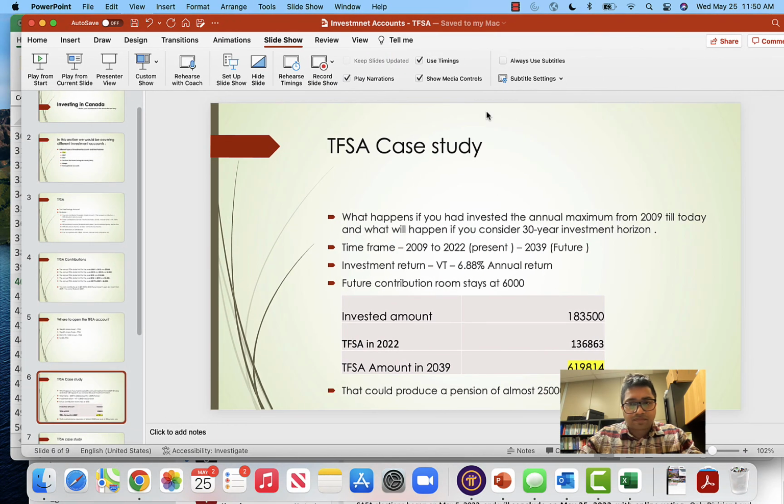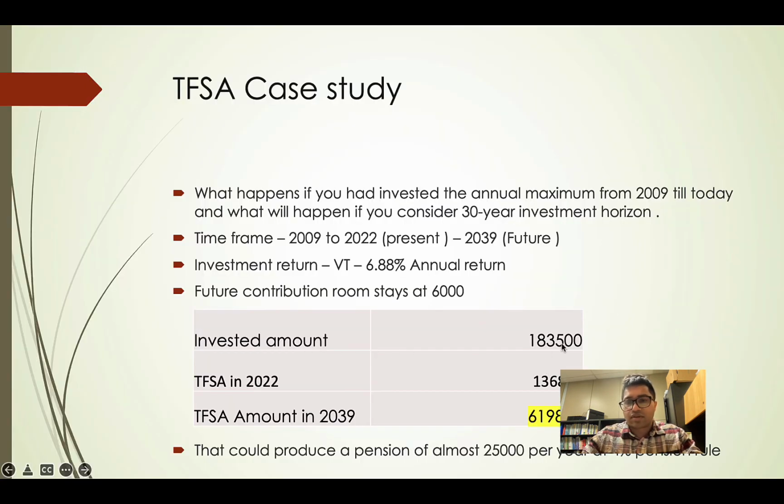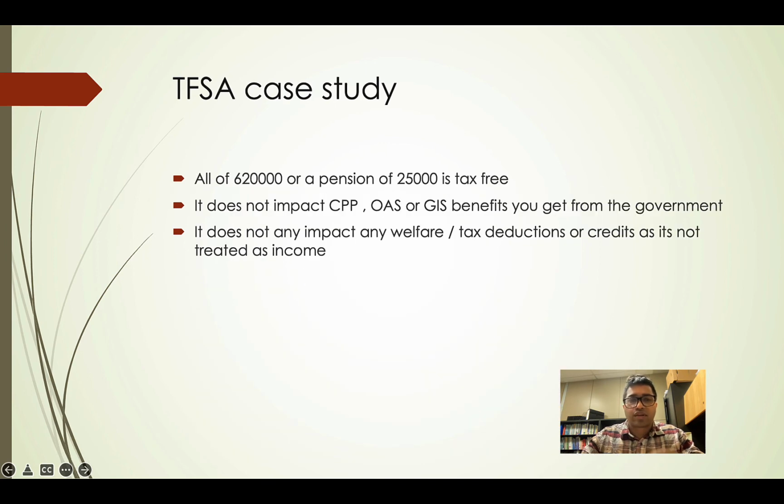Okay, so let's continue. This is what we saw. If you continue and invest the maximum, you should be around $620,000 or a pension of $25,000 at the 4% pension rule. Now, important point: all of this $620,000 or the pension of $25,000 is tax free. It's not considered as your income, so it does not impact the CPP payments you get, old age security, or even the guaranteed income supplement that you get from the government.